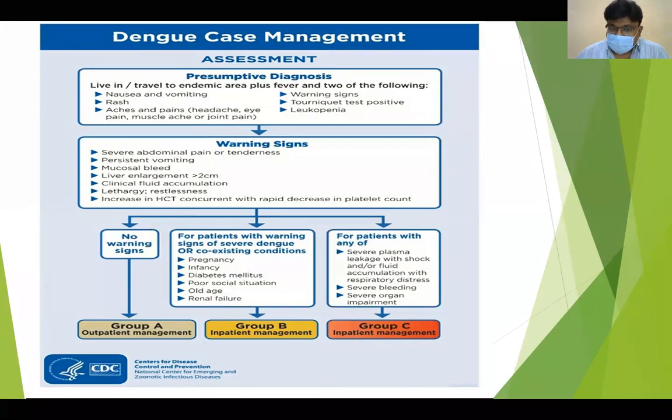But if there are warning signs with coexisting morbidities like pregnancy, infancy, diabetes mellitus, old age, renal failure, immunocompromise, sickle cell anemia, then we should admit the patient. Or if there is any severe plasma leakage, which may present as respiratory distress or shock, severe bleeding manifestations, or any severe organ impairment.